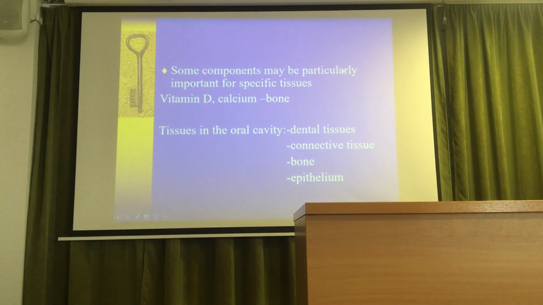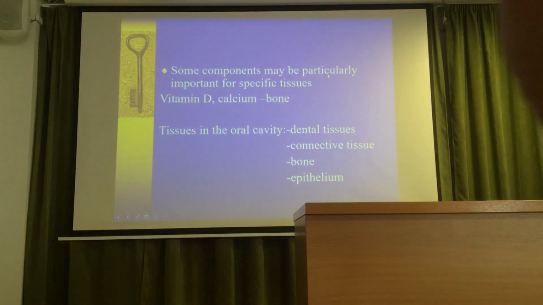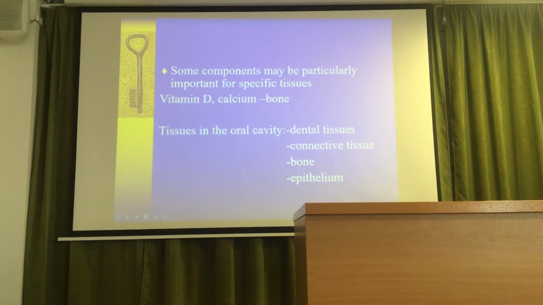Some components may be particularly important for specific tissues. Vitamin D is very important, for example, for the bone because of the calcium mobilization. You know that the calcium intake. Tissues in the oral cavity, basically we have to talk about the dental tissues in the oral cavity.